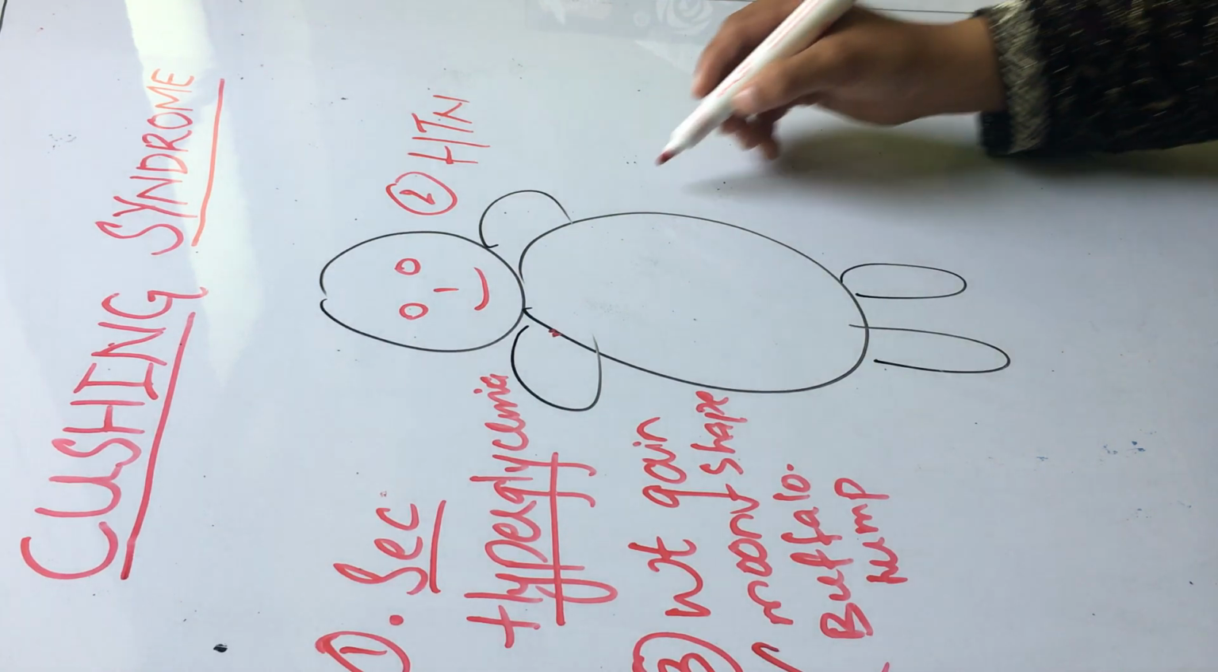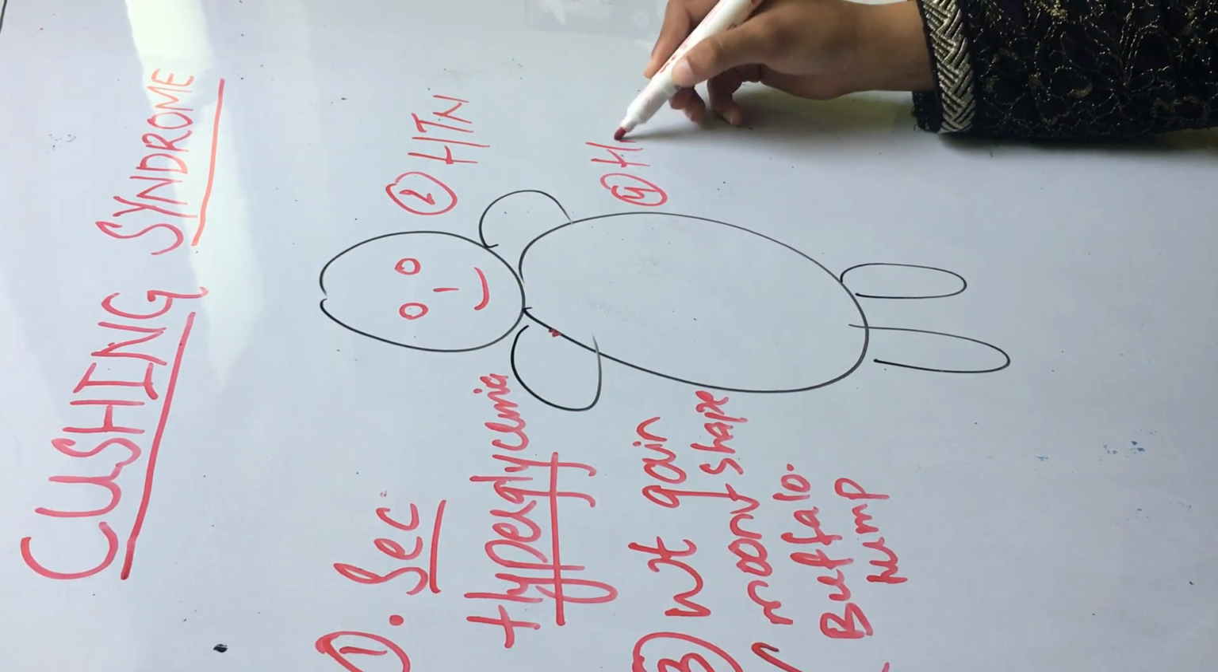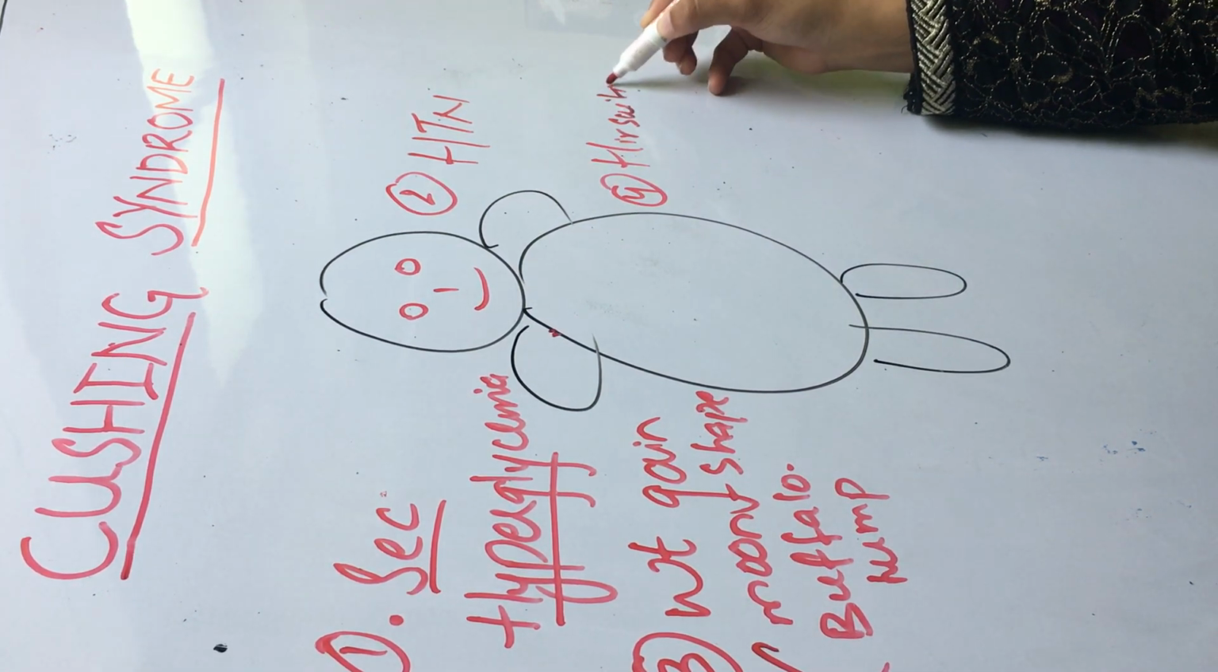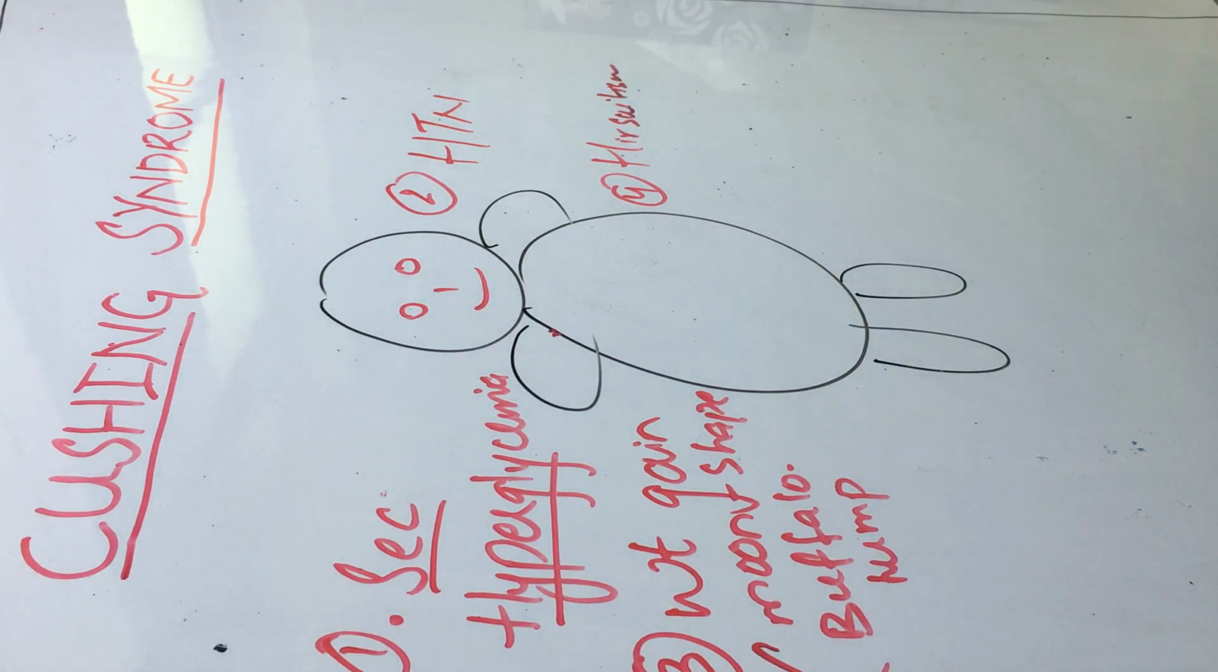And the fourth could be hirsutism. In females you can see mustaches and beard, and excessive hair growth could occur. This is because as glucocorticoid levels are raised, somehow the androgen levels are also raised, and this could be responsible for the hirsutism.